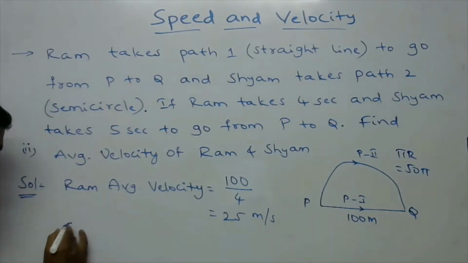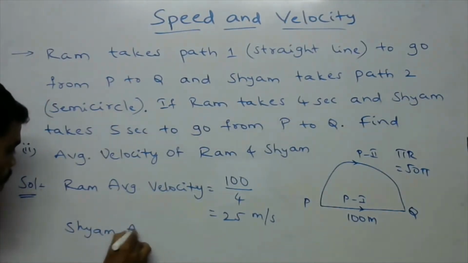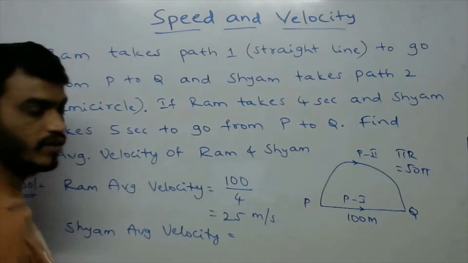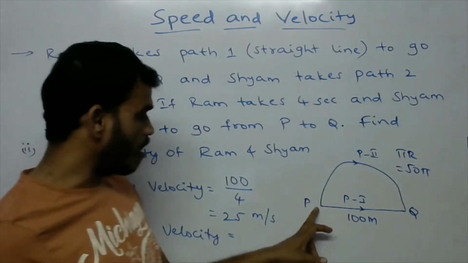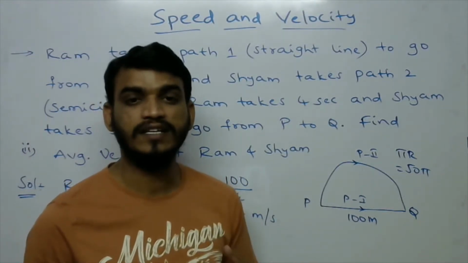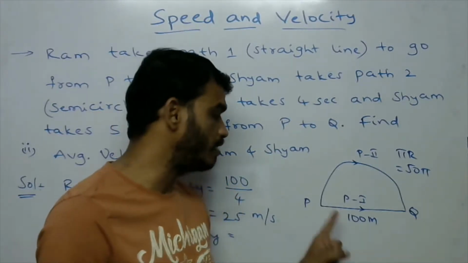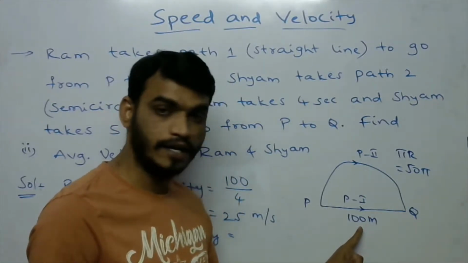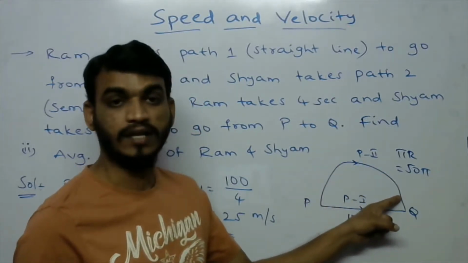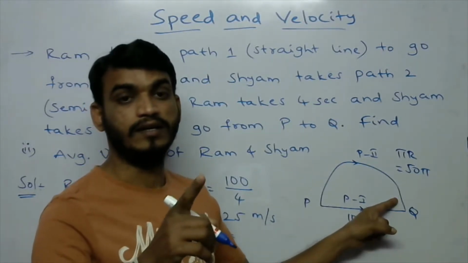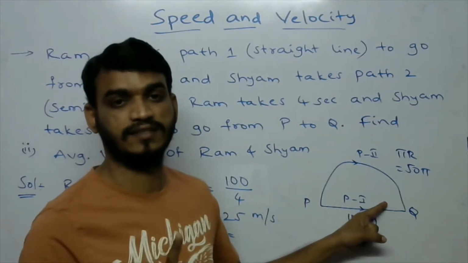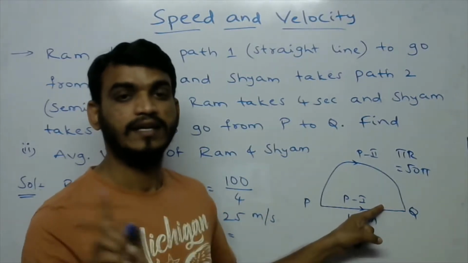And Shyam's average velocity is, for both Ram and Shyam, the displacement is common, that is the shortest path between P to Q. So that is 100 meters only. Shyam takes this pi r semicircle, which covers the distance to reach from P to Q, and we call that a distance.